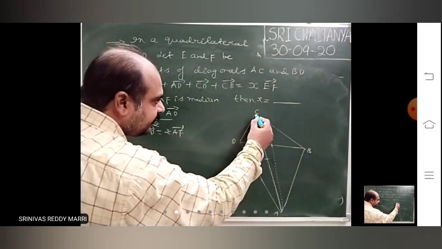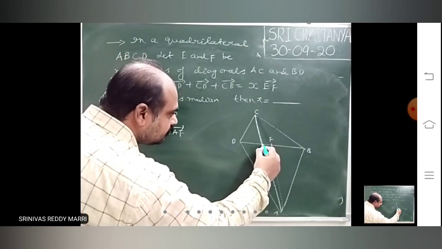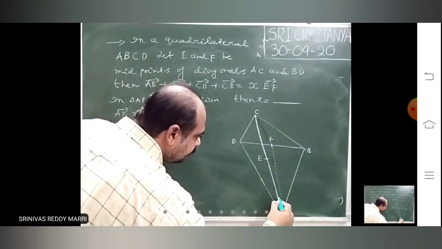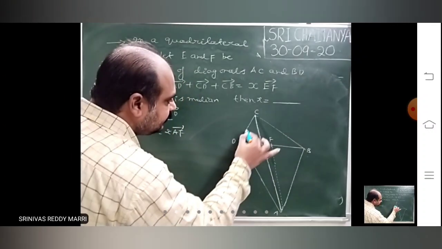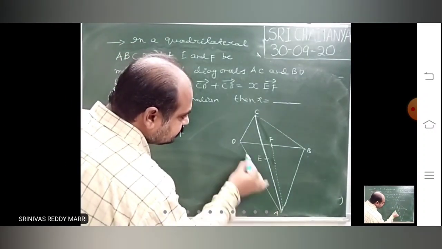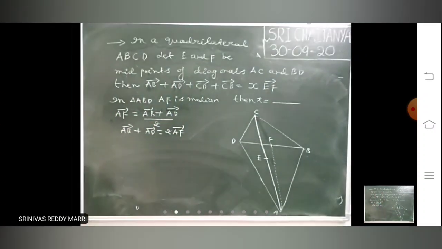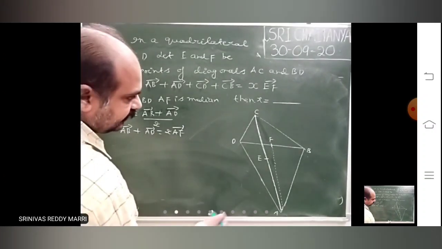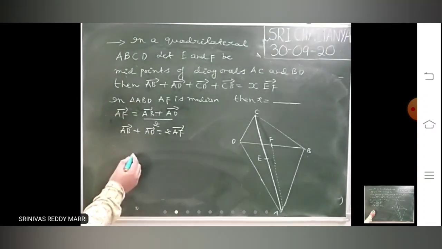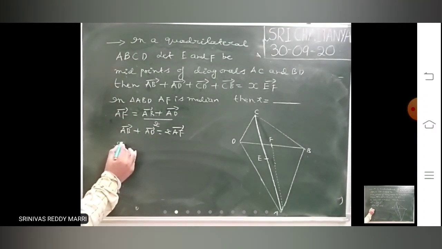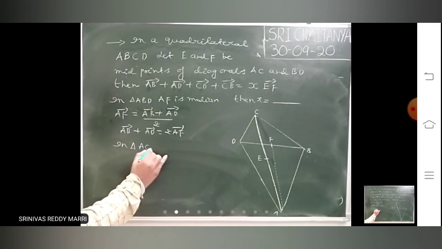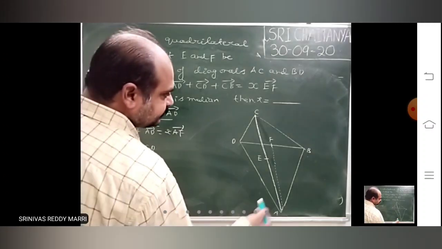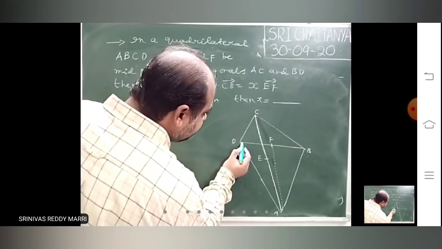Look at, consider this triangle. Now this is CD, this is AD. Consider triangle ACD. In triangle ACD, you look at D is the median.